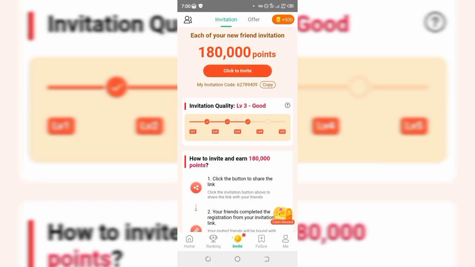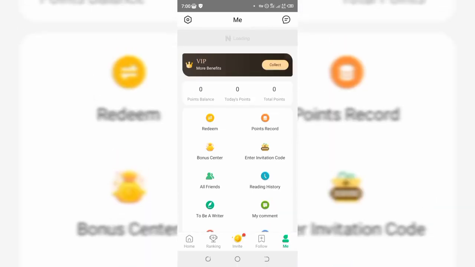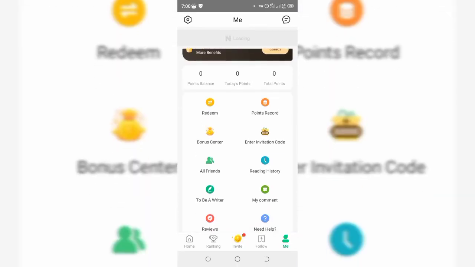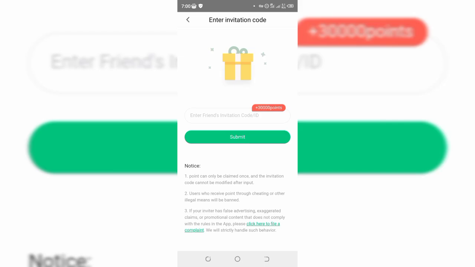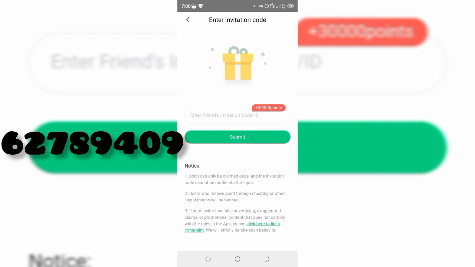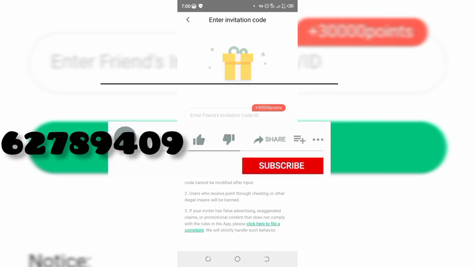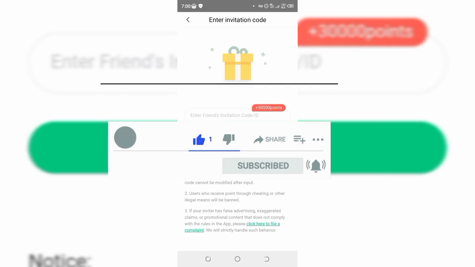All right. So now if you want to come to where you see me right here. So guys, this is where you're going to enter the invitation code. So guys, you want to enter the invitation code right here. When you actually submit it, you're going to get 30,000 points. And guys, as you can see right there, the points can only be claimed once, and the invitation code cannot be modified after input. Users who receive points through cheating or other illegal means will be banned. And if your inviter has false advertising, so you guys, you can simply read through.